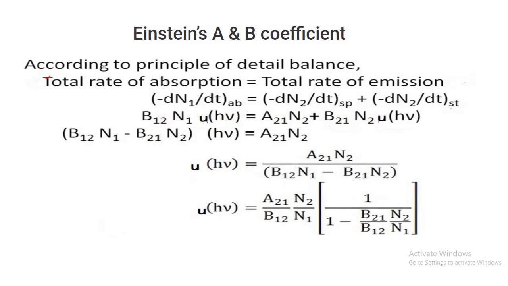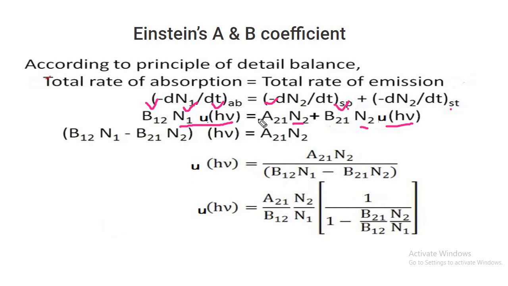So in this process, first is absorption. Absorption depends on the number of particles and energy density. Then comes the next case, spontaneous emission. Spontaneous emission only depends on the number of particles in the excited state. And stimulated emission depends on the number of particles in the excited state and energy density. As the rates are proportional to these factors, the proportionality constants were considered.